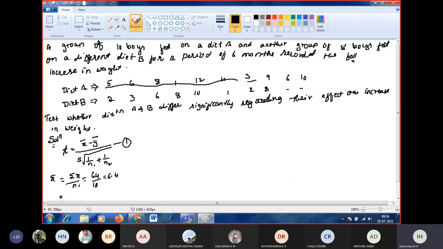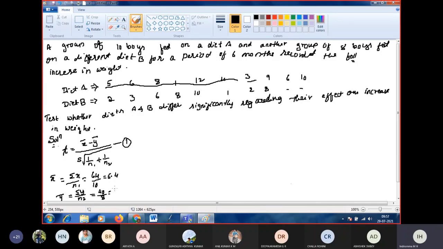Similarly, you find y bar. Y bar is summation of y divided by n2. So you add the y values: 2 plus 3 plus 6 plus 8 plus 10 plus 1 plus 2 plus 8. That will give us 40. 40 divided by n2; here we have 2 fewer values than 10, that is 8.